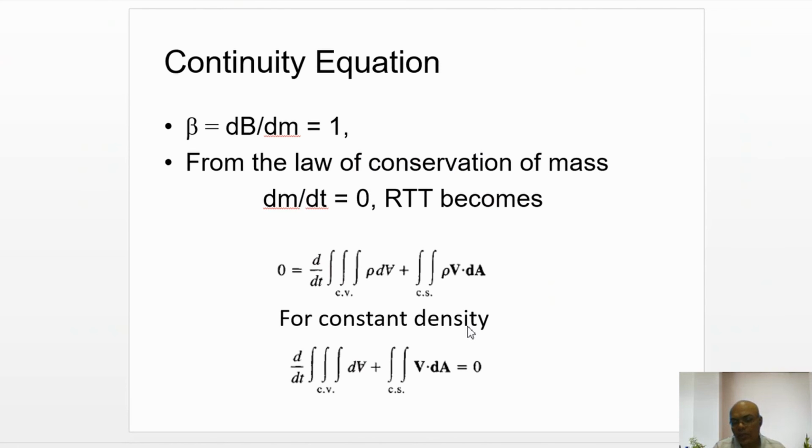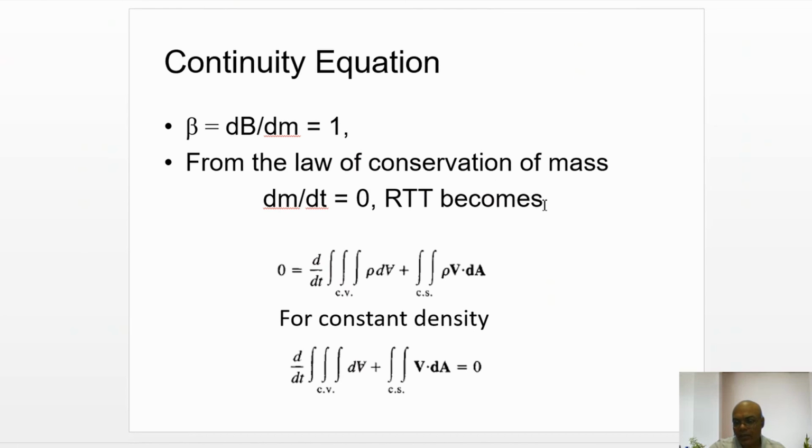So this Reynolds transport theorem, depending upon the intensive property, becomes either the continuity equation, the momentum equation, or the energy equation. Suppose for the continuity equation, the intensive property is equal to 1, that is dB by dm is equal to 1, because capital B is mass, so dm by dm is equal to 1.